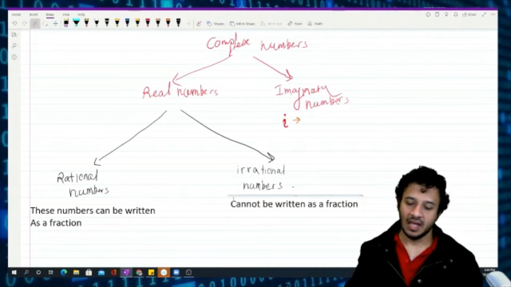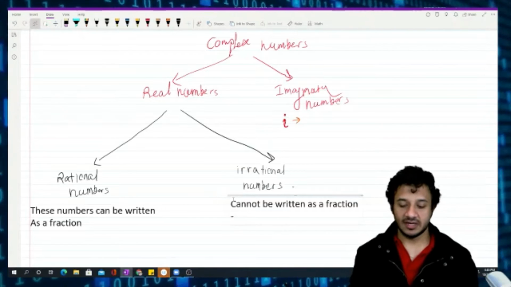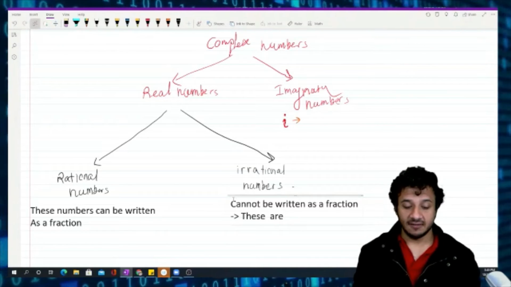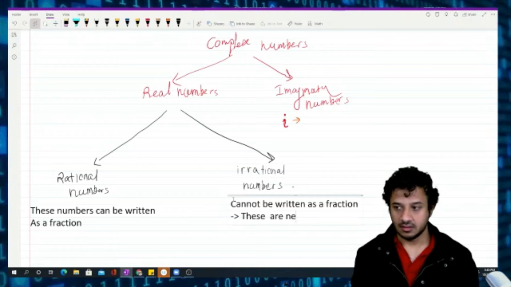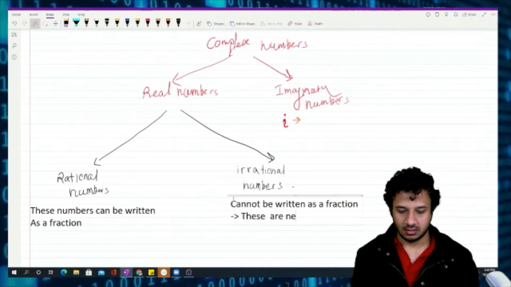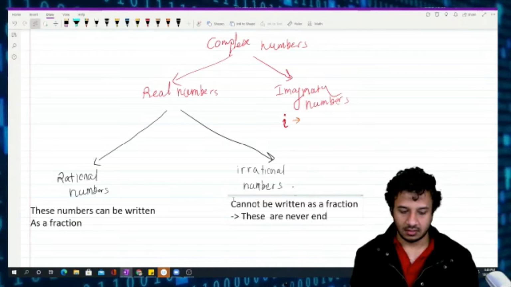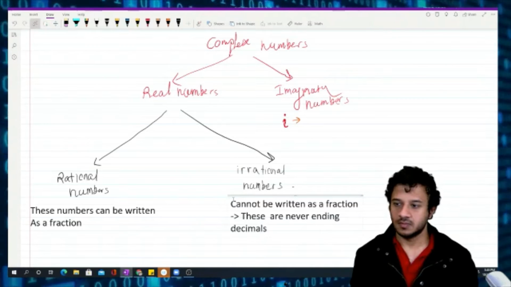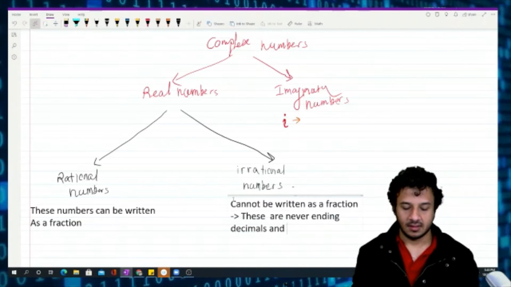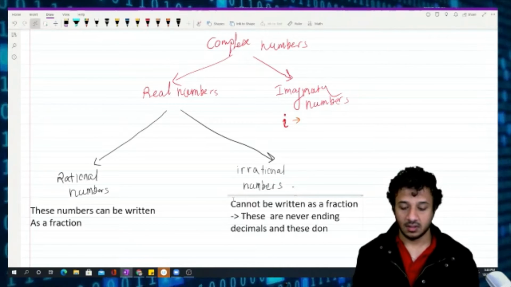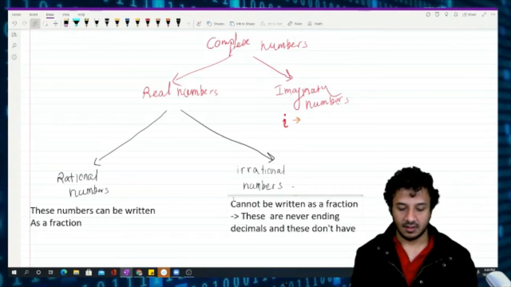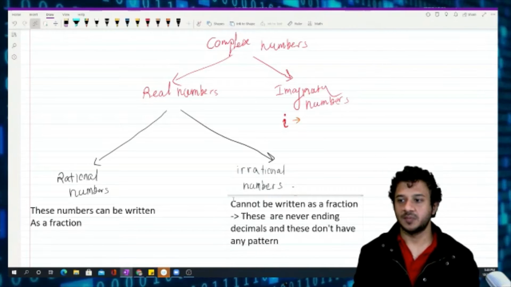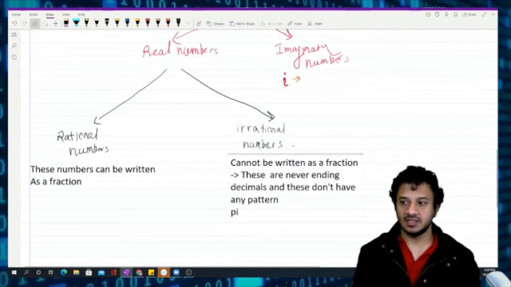And something really easy to understand: irrational numbers are never-ending decimals, and they don't have any pattern. Have you seen the symbol pi?